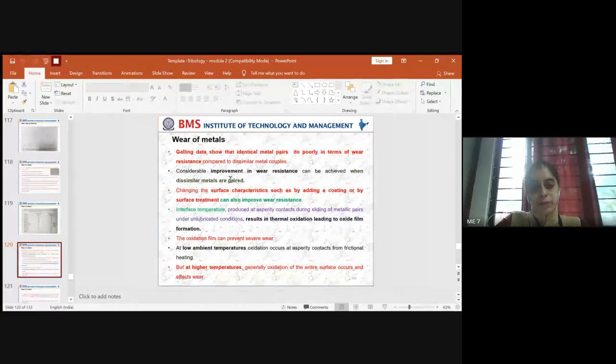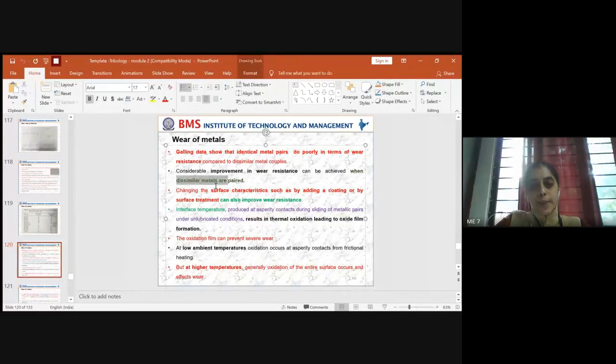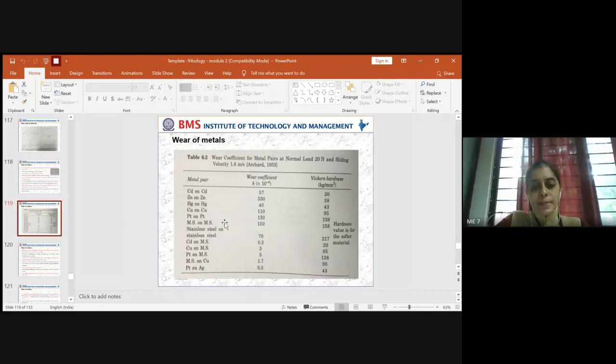When dissimilar metals are paired, you can see an improvement in the wear resistance. Also, by changing surface characteristics, such as by adding a coating or by surface treatment, wear resistance can be improved. So when you have different mating elements, the wear resistance is enhanced because the wear coefficient here is low. That shows that the wear resistance for this particular combination is higher. So this is one thing.